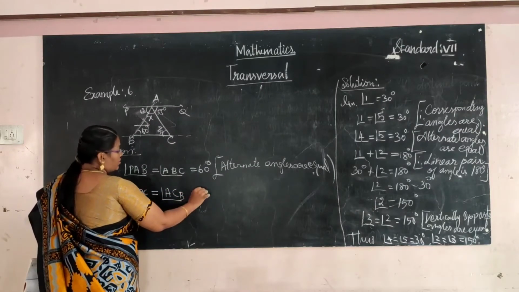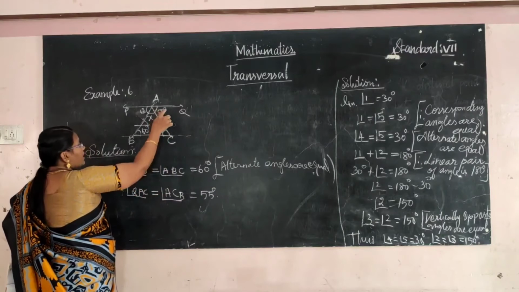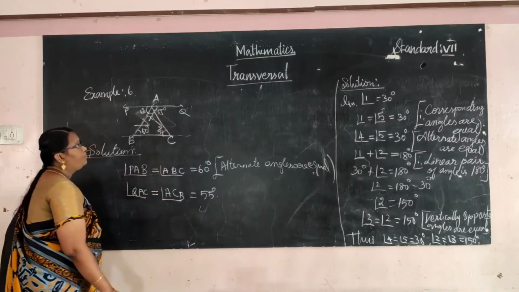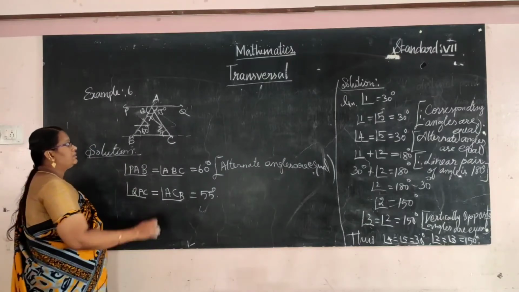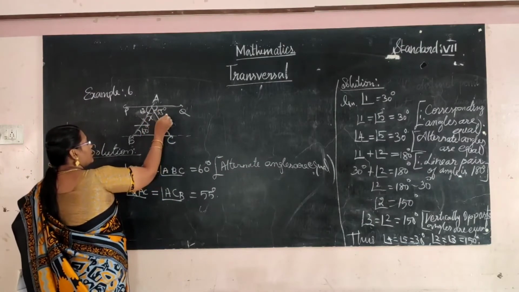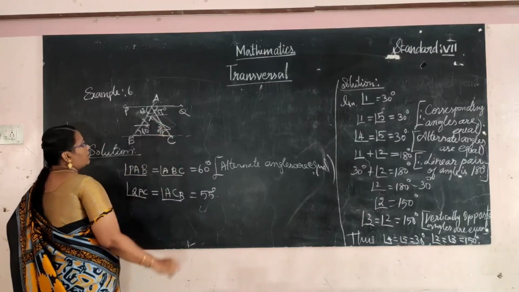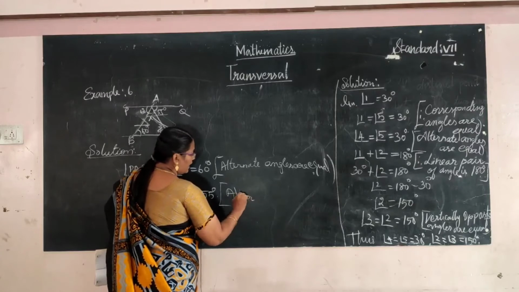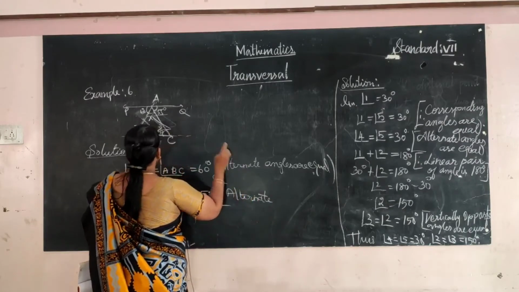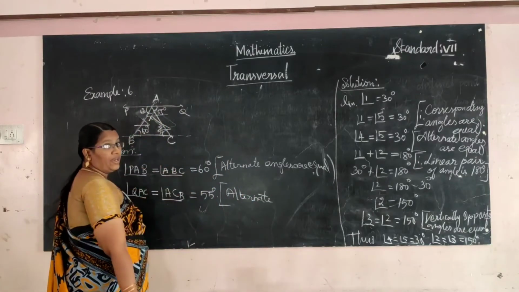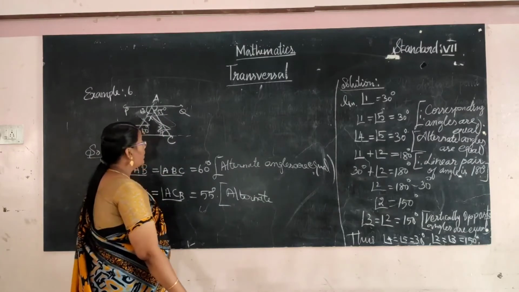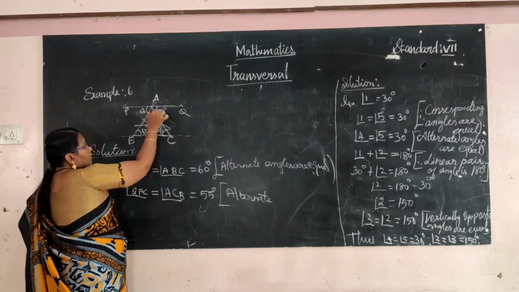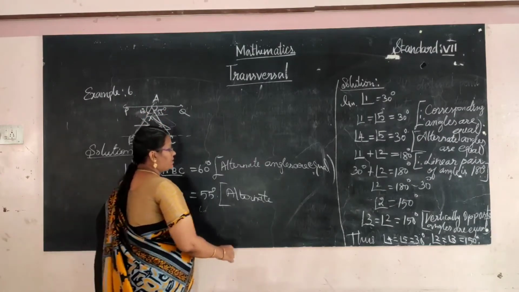ACB are alternate. So 55 degree. Alternate angles. Any one of the methods you can follow. Otherwise, the straight line has 180 degree, and adding three angles we get the value of x.